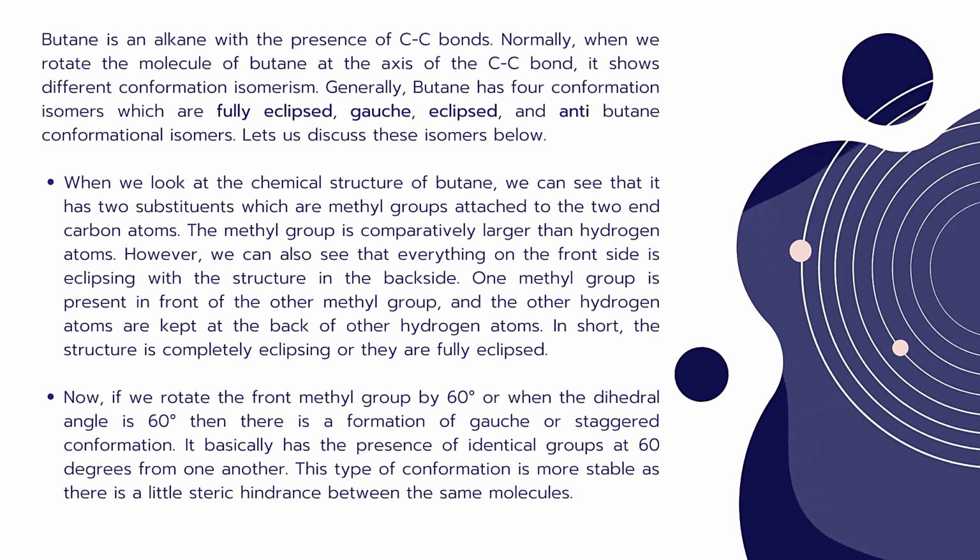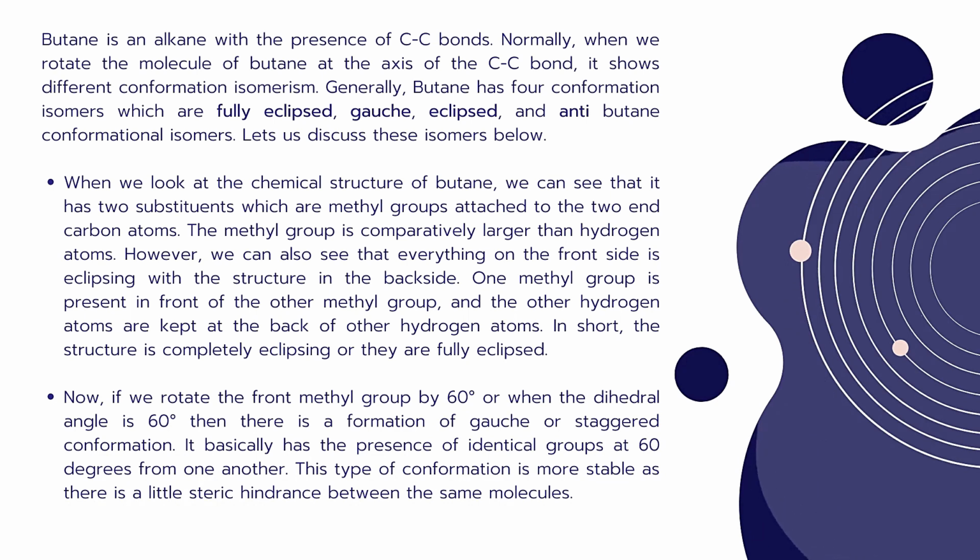So butane is an alkane with the presence of C-C bonds. Normally, when we rotate the molecule of butane about the axis of the C-C bond, it shows different conformational isomerism. Generally, butane has 4 conformational isomers, which are fully eclipsed, Gauche, eclipsed and anti-butane conformational isomers. So let us discuss these isomers below.